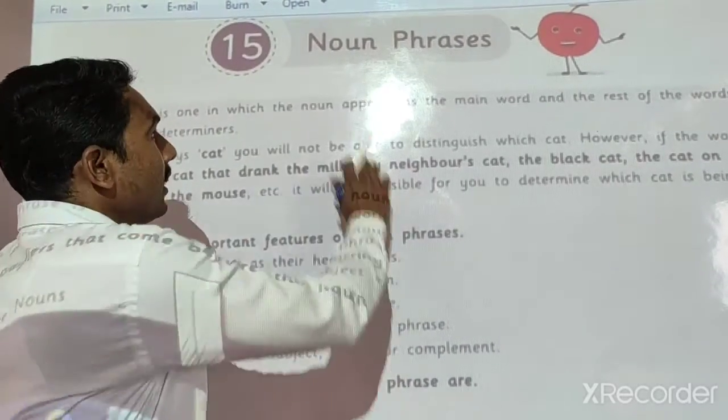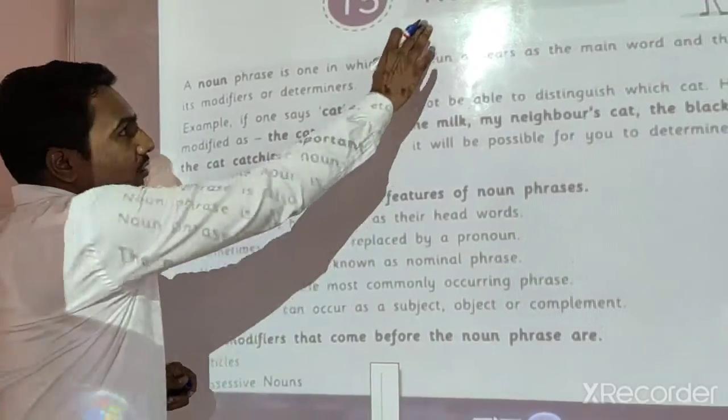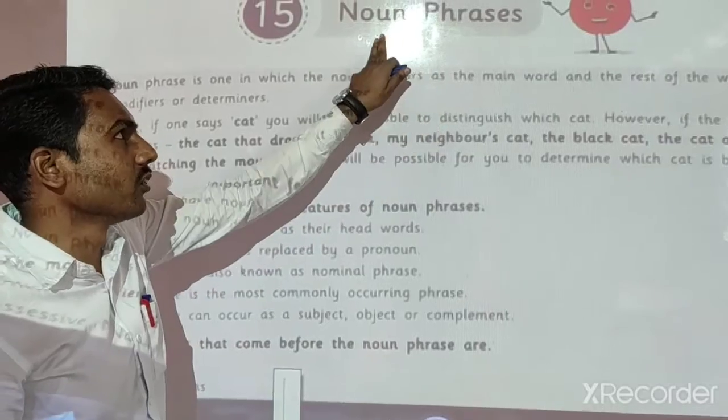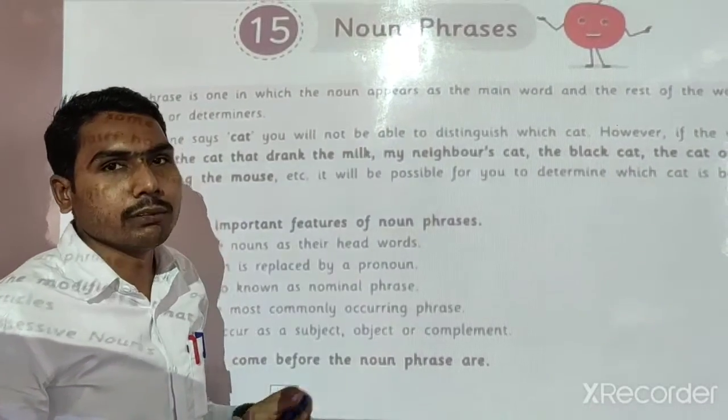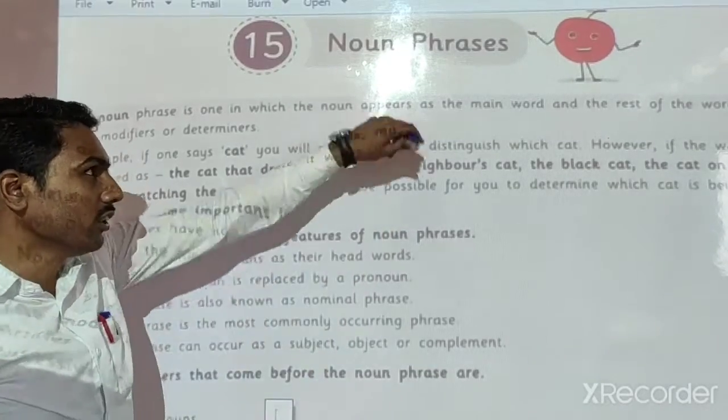The name of that lesson is noun phrases. What is meant by noun phrases? Today we are going to discuss noun phrases. We know that a noun is the name of anything, a place or people. These belong to noun phrases.